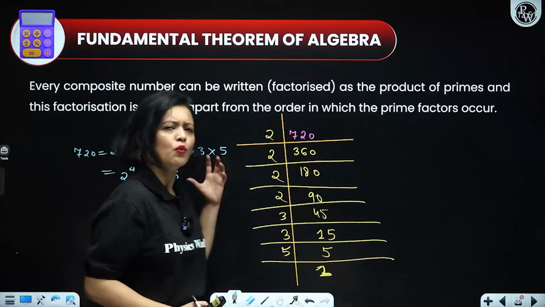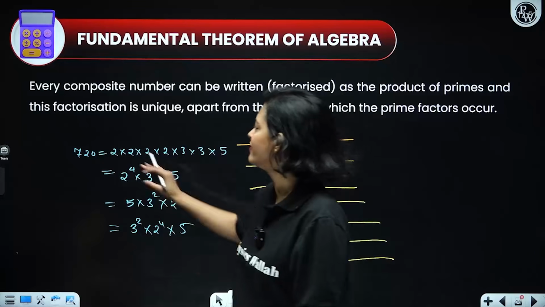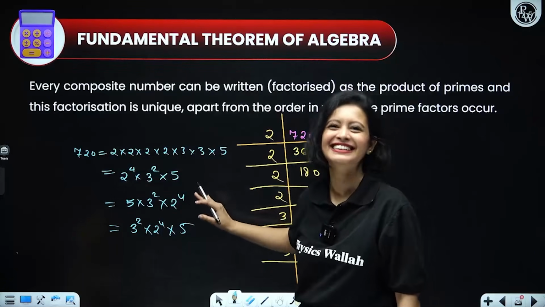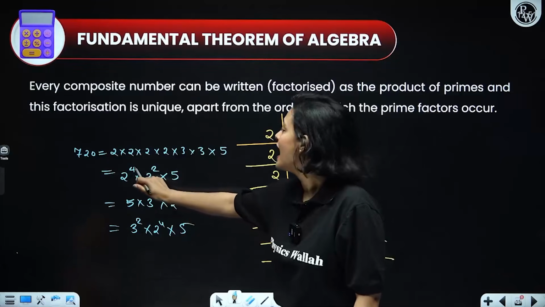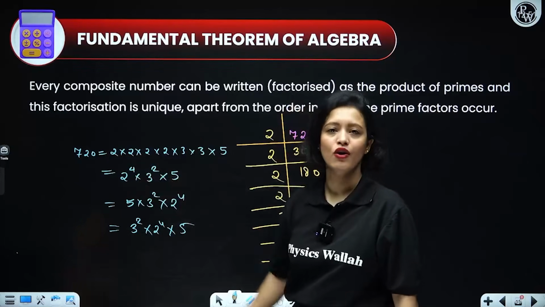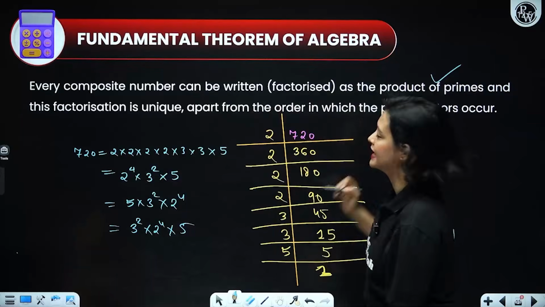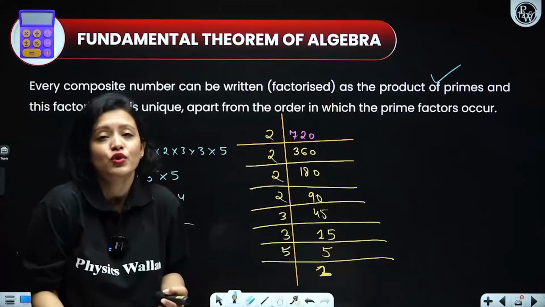Now, what have we done here? We have taken a composite number 720 and we have written it down as product of prime numbers, right? So, here 2, 3 and 5 are what? They are prime numbers, and 4 and 2, these are the powers here of prime numbers, right? So, that is what the first part of this statement is saying, that any composite number can be prime factorized, or it could be written as product of primes.